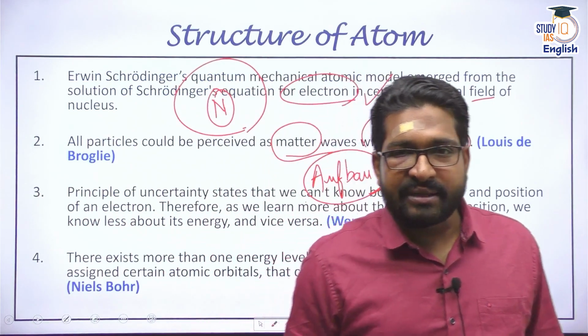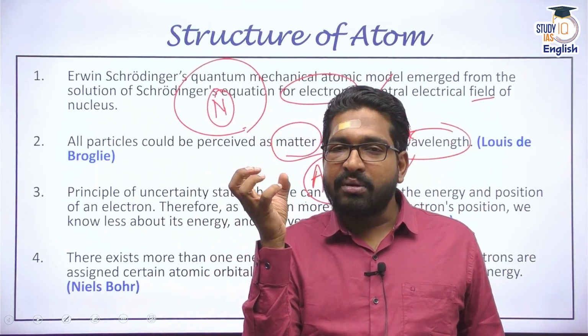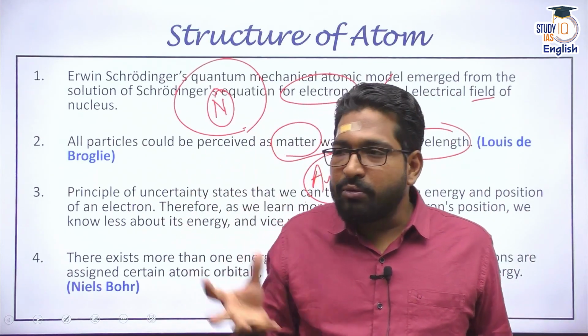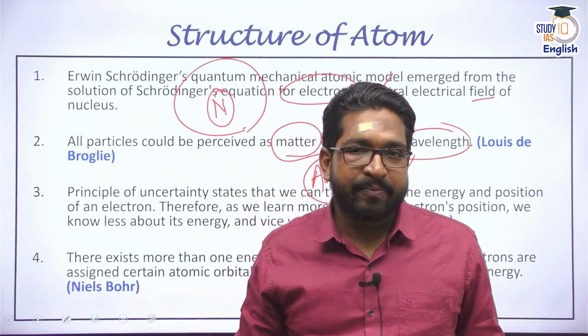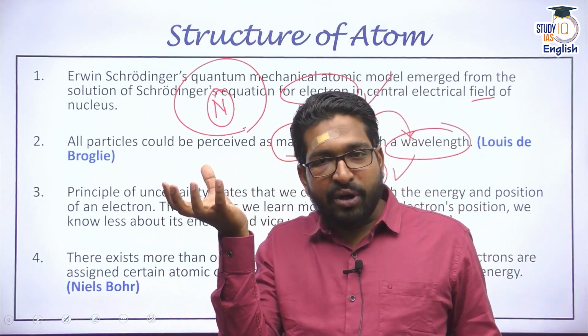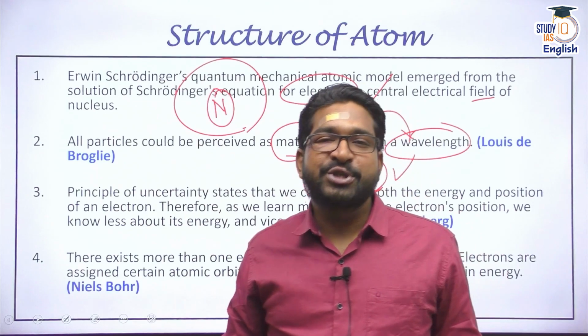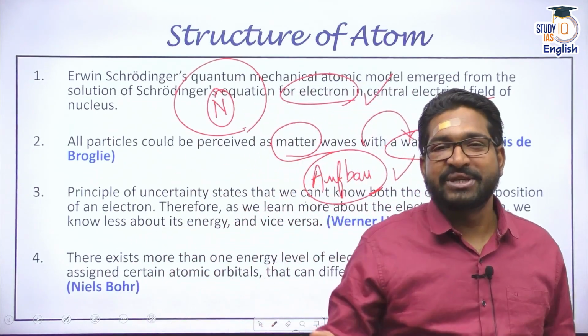It states that the energy and the position of an electron cannot be defined exactly. I cannot know where an electron is and what its energy is, both together at one point of time. That is called uncertainty. The more I know about the energy of an electron, the less I know about its position. And the more I know about its position, the less I know about its energy.